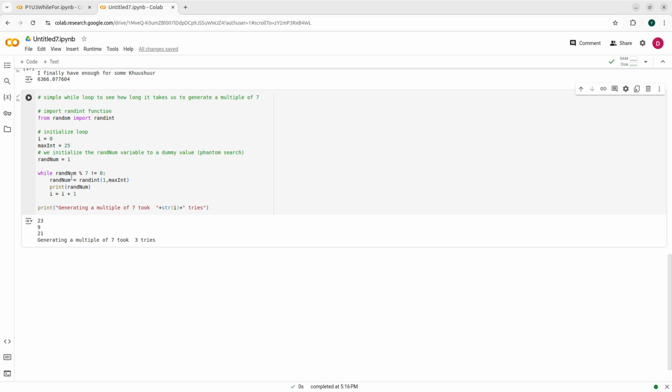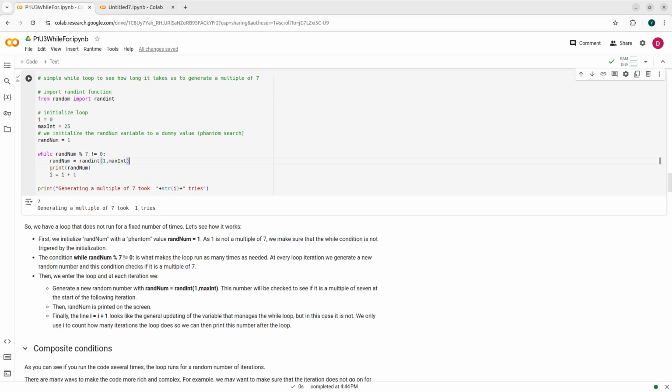The condition is that this random number is a multiple of 7. The first time I initialize it with a dummy value, number 1, which is not a multiple of 7, so I make sure that I will enter this while loop the first time. Then at every iteration in the body of the loop, what I do is generate a random integer, print it, and just count how many iterations I'm doing, until this becomes true. So here too the number of iterations is not fixed.